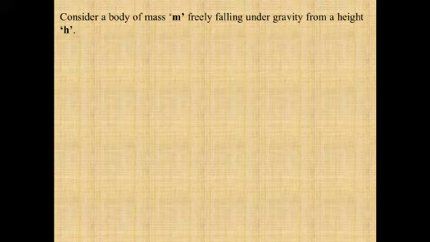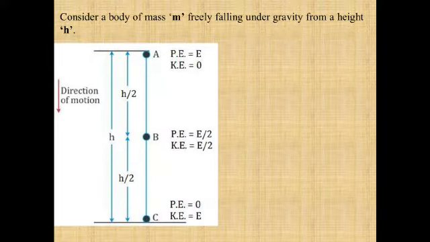So let's see a small example. Suppose a body is kept at point A. In this case, the potential energy of the body is mgh, and since it is not in motion, its kinetic energy is 0.